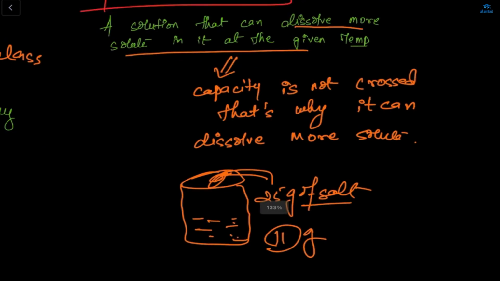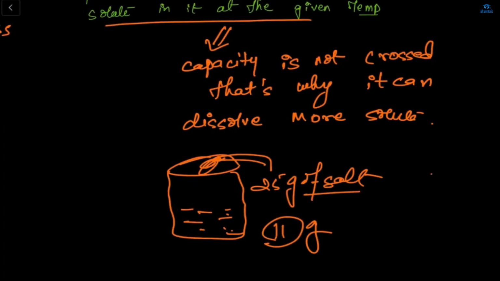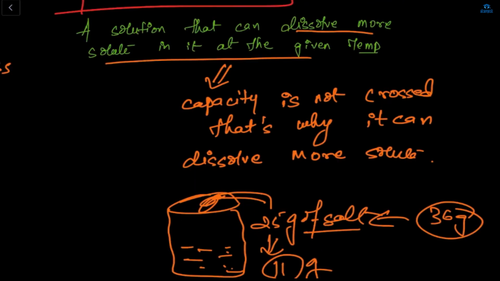It can dissolve more solute. For example, 36 gram is the capacity of water to dissolve salt. If I dissolved only 26 gram, then 11 gram is left. So that's why it says a solution that can dissolve more solute. It's not like it will go beyond its capacity. The 36 gram is fixed. The capacity is not crossed.